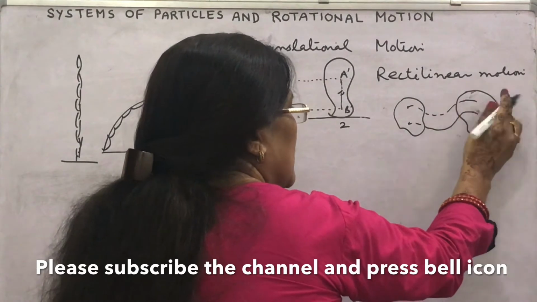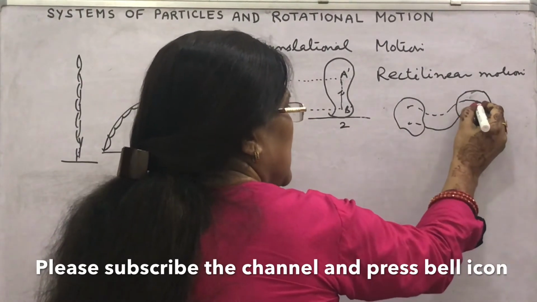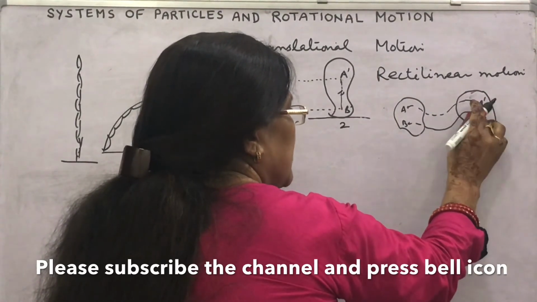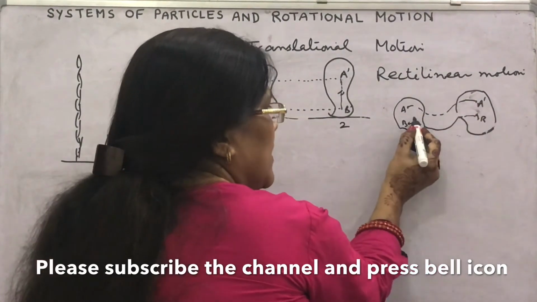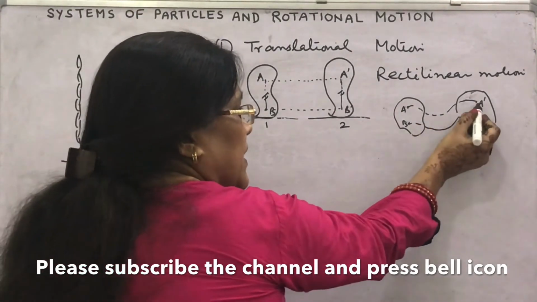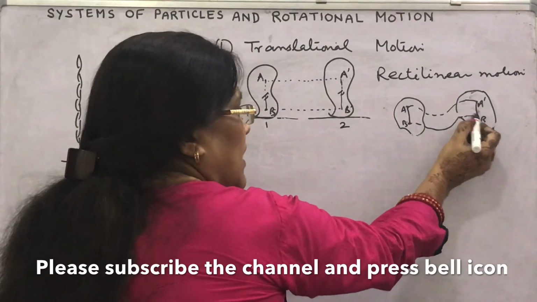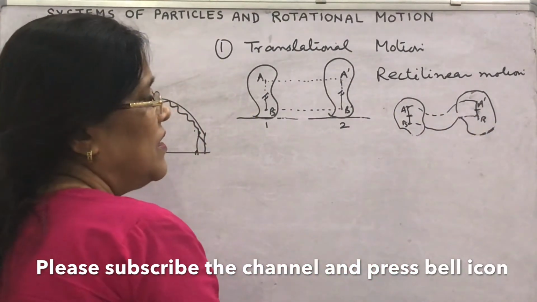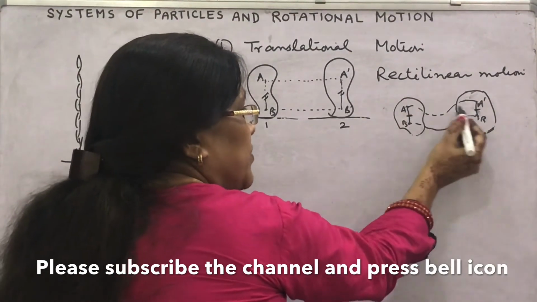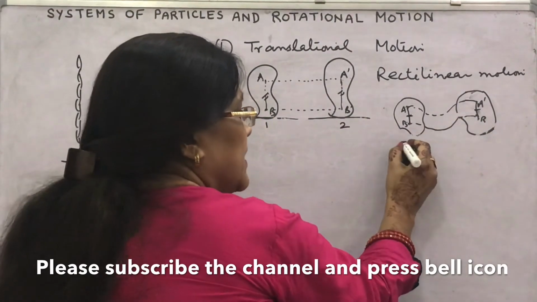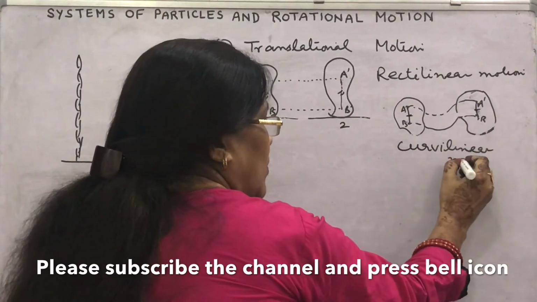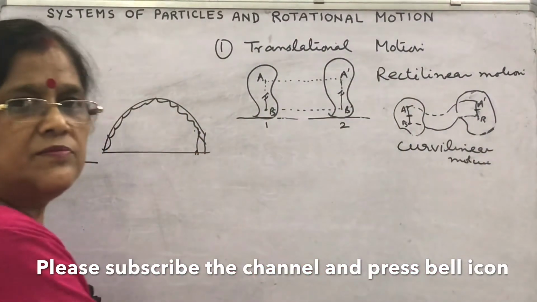We find I have drawn almost same like this. The distance is same. This is A dash, B dash. Okay. But the path is curve. Here this A, B and A dash, B dash distance, this distance and the line are parallel. Then it is a translational motion, but since A to A dash path is a curve, it is called curvilinear motion. Okay, this is all about translational motion.